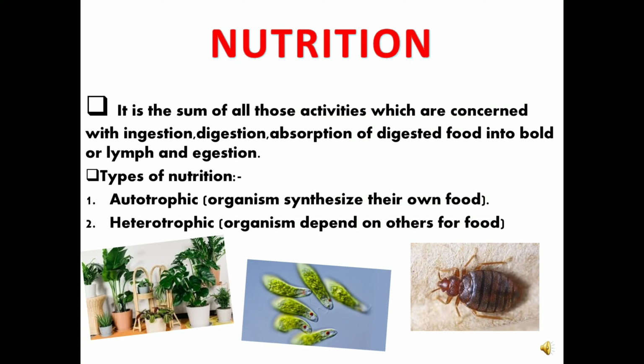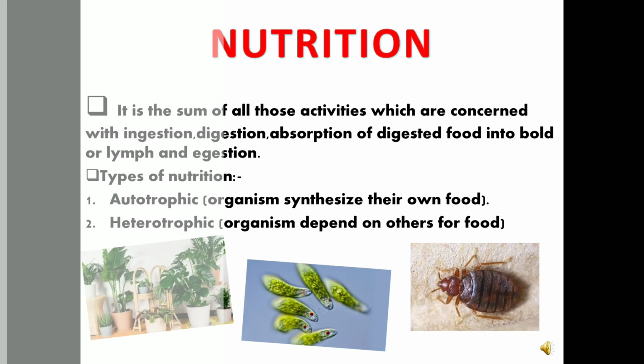Nutrition is the sum of all activities which are concerned with ingestion, digestion and absorption of the digested food. Now nutrition is also of two types, autotrophic and heterotrophic. Autotrophic are those organisms which synthesize their own food, for example plants, euglena, etc. And heterotrophic are those organisms which depend on others for their food, like parasites, human beings, etc.